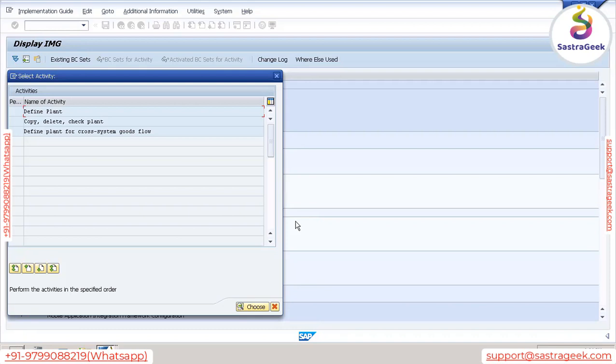So please remember, plant is not just a manufacturing unit. Plant can act as the storage location. It can act as the shipping point. It can act as the receiving point. Okay, so the consultant is responsible to define plant. In the similar way here also we can define our own, or we can copy it. So let's copy it.